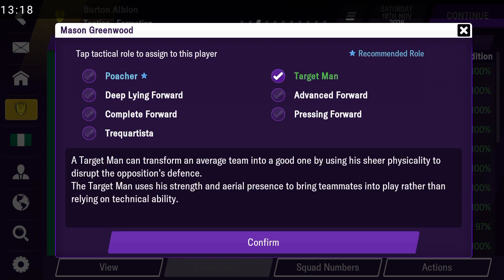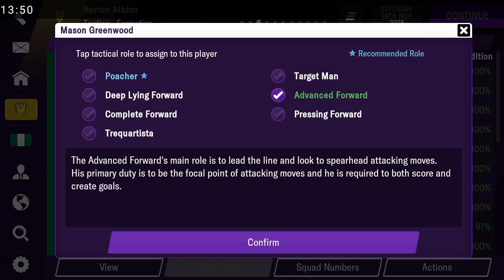Then the target man. They use their strength and aerial presence to bring teammates into play rather than relying on technical ability. They transform an average team into a good one by using their quality to disrupt and obstruct the defense. A very good example of this is Giroud. Giroud is 100% the best example. Mandzukic too, though I think he's a free agent now. Mitrovic of Fulham too, but recently he has not been doing so well.